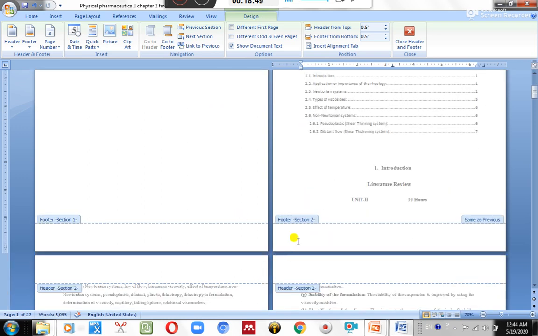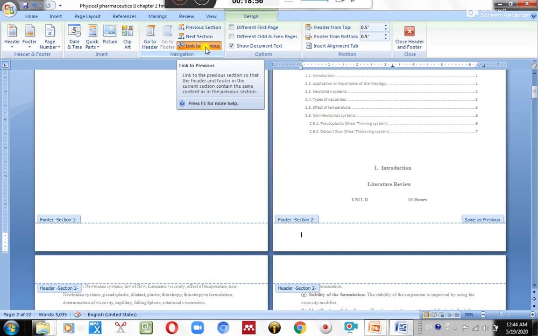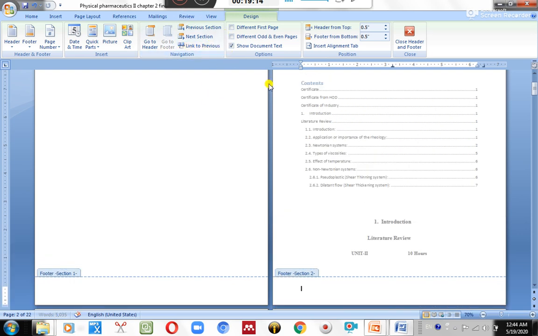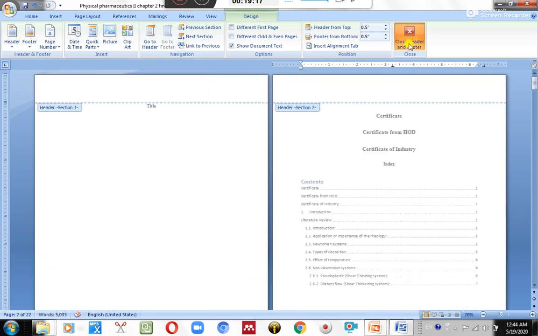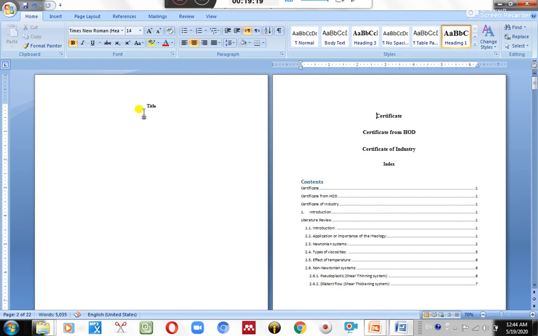I am repeating the same thing. I am just clicking over here, double click. It is automatically shifted to the Design section, and there is one orange link that appears. The orange link asks whether you want to link the header of this section with the header of this section. Definitely we don't want to link the header of this section with the header of this section, so click on this. It appears as normal. Okay, now this is a separate header and this is a separate header.